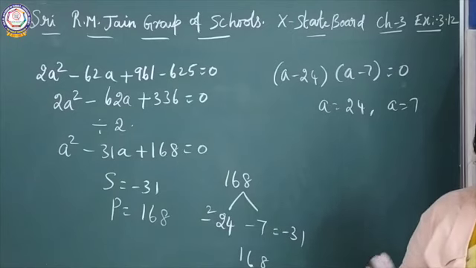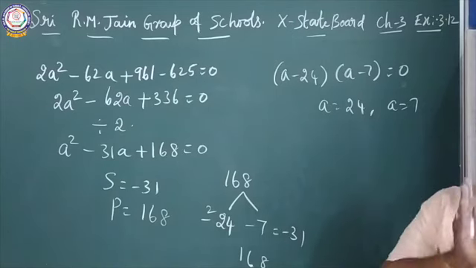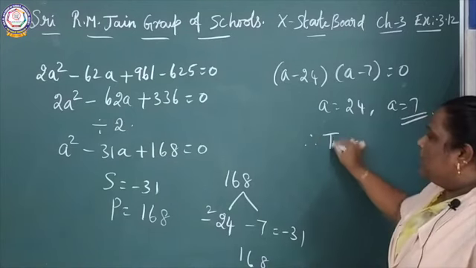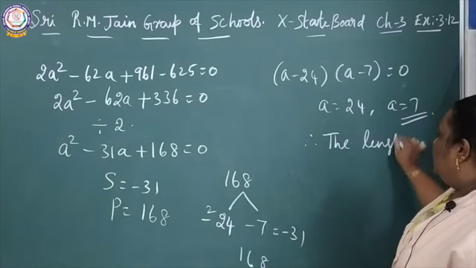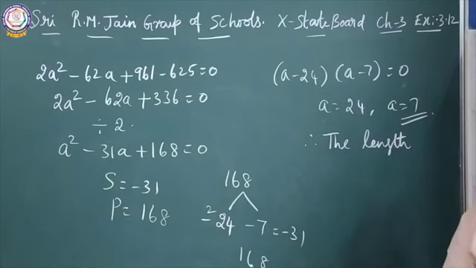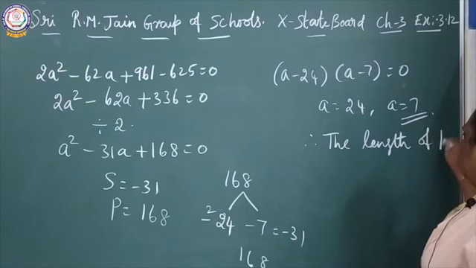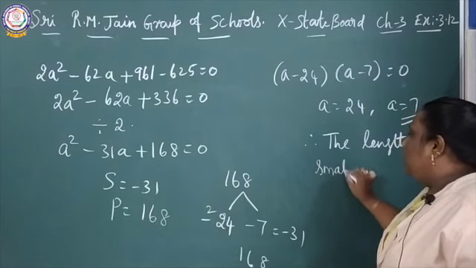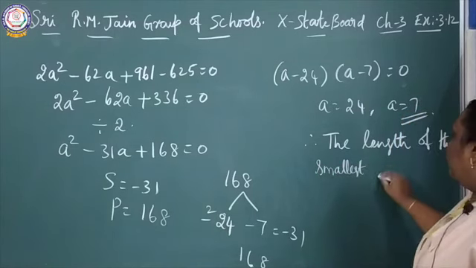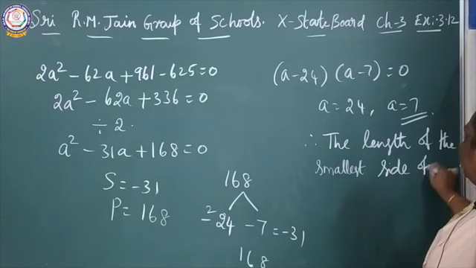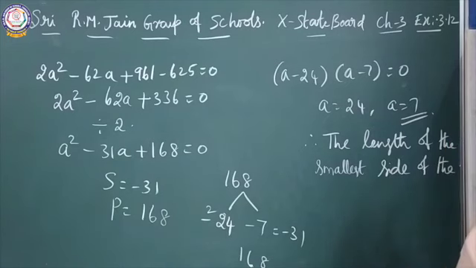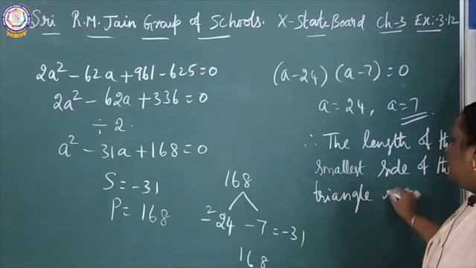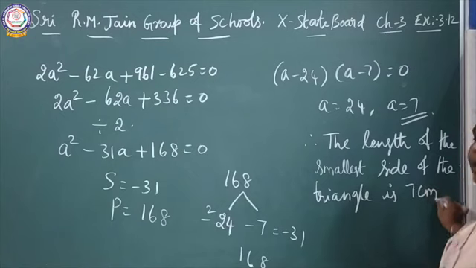But they are asking about the smallest side of the triangle. The hypotenuse value is 25 centimeter. They are asking about the smallest side, so you can choose this value. Therefore, the length of the smallest side of the right angle triangle is 7 centimeter.